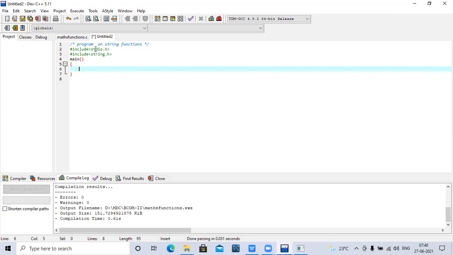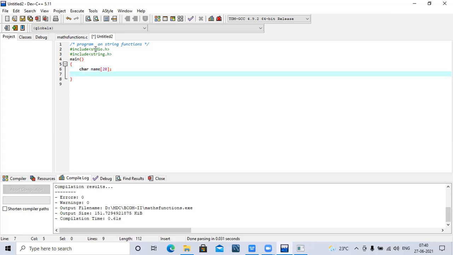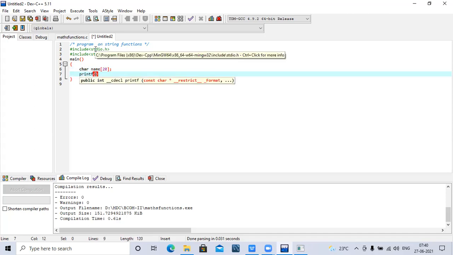When you want to do operations on a string, first we have to declare a string. How do you declare a string? With the help of arrays, a character array. For example, char name of 20. It creates a character array called name with 20 characters of space, so you can enter up to a maximum of 20 characters. Then I have to give the text for the string.